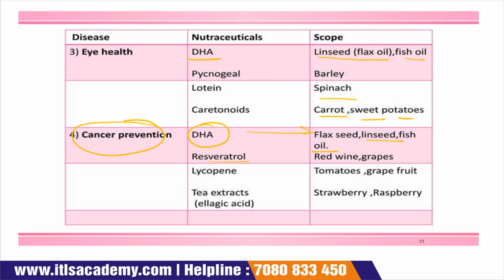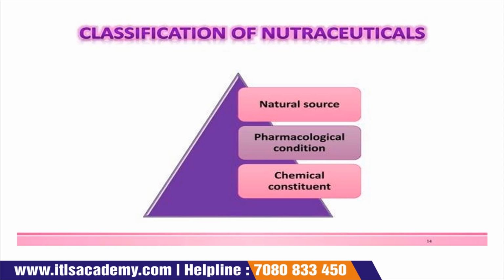Resveratrol, which is obtained from red wine grapes. Lycopene comes from tomato, grape, fruit, and tea extract, and it is obtained from strawberry and raspberry. Now, classification of nutraceuticals. Nutraceuticals are classified on three bases. One is the natural source, another is the pharmacological condition, and the last is the chemical constituent.